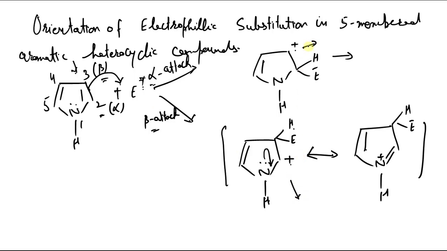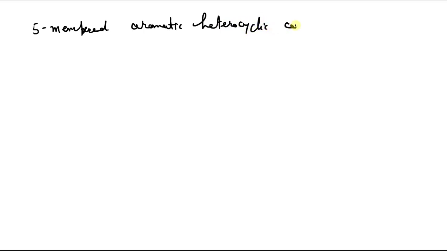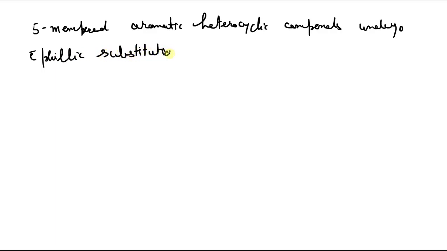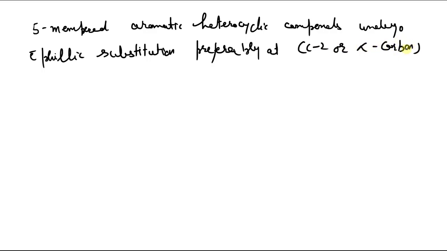So we can say that five-membered aromatic heterocyclic compounds undergo electrophilic substitution preferably at C2 or alpha carbon, second carbon, compared to C3 or beta carbon.